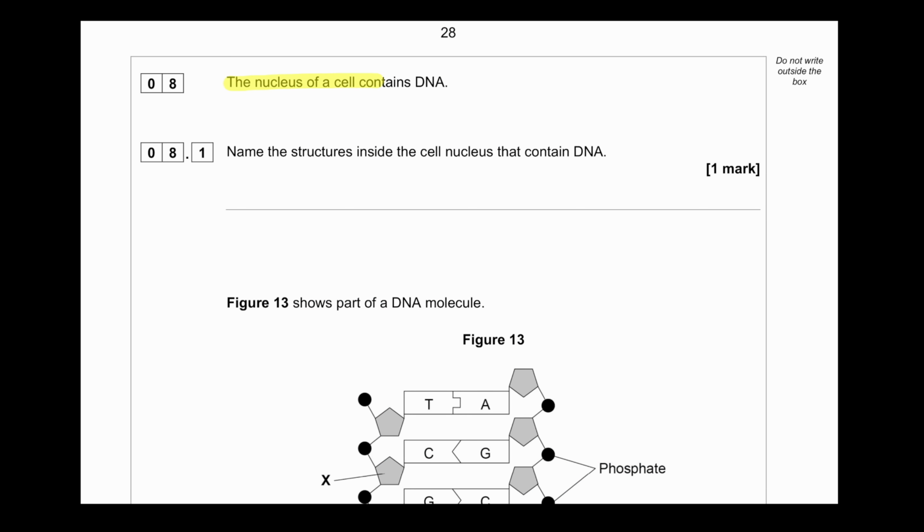The nucleus of a cell contains DNA. Name the structures inside the cell nucleus that contain DNA. So the structure that contains DNA within a particular cell is the chromosome. In a typical time, it looks like this, but just right before cell division, it looks like this. So we will call it chromosomes.